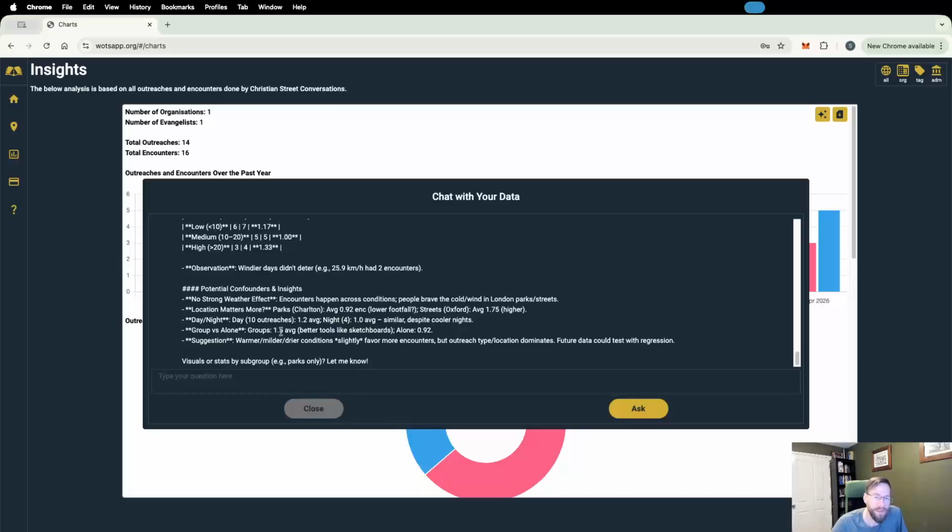And group versus alone. When I'm in groups, which I usually would be in the Oxford Circus outreach, seems to be better, 1.5 encounters, versus when I'm alone, I seem to have fewer encounters. So that's an interesting one as well, that I would have fewer when I'm in Charlton by myself. And so it gives us a little bit of suggestion. Maybe warmer, milder, drier conditions slightly favor more encounters, but outreach type and location is more the dominant signal here. But obviously future data could test with regression. So future data could be added and it could regress, test some of these conclusions based on the historical data. So there you go.